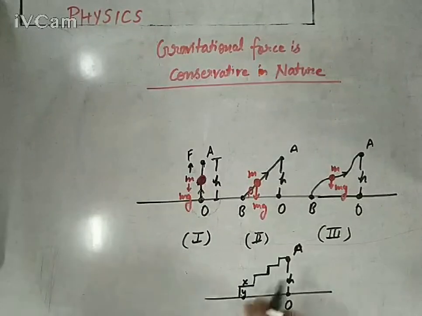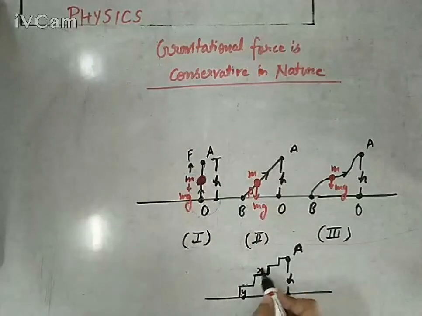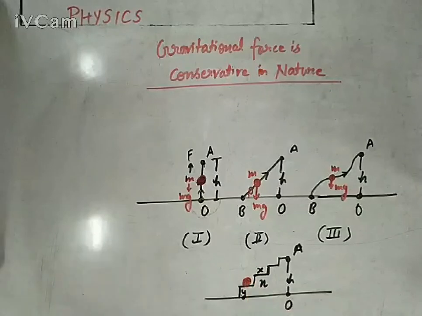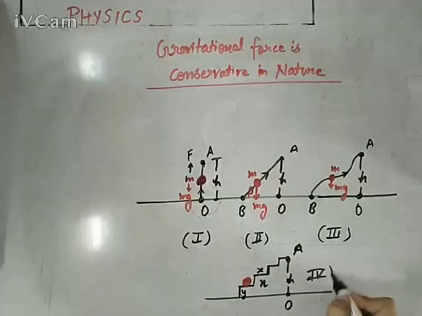Height is y and gap is x. Again you are sending the body up to height h. So there are a total of 4 possibilities to send this body up to height h against gravitational force. This is the 4th case.